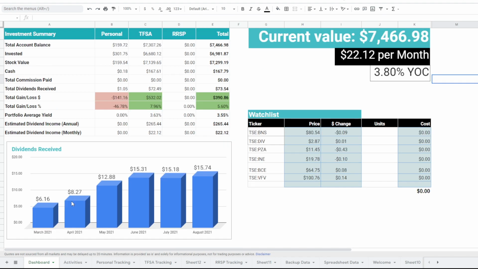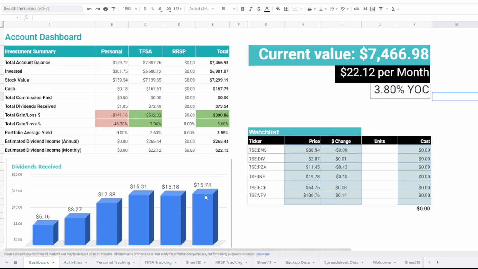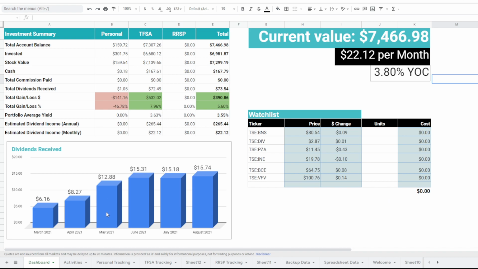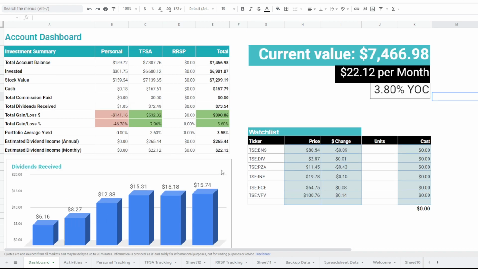Down below here, we can see the month-over-month increases of the dividends that I received. I have populated this up to, actually, I even predicted what the 31st should be. We'll see how close I actually am. It's nice to see that month-over-month it is increasing. I fully expect that come September, it might surpass this $15 mark and get closer to the 22, which is the annual dividends that I should be receiving, based on the stocks I'm holding, divided by 12 to get that number.